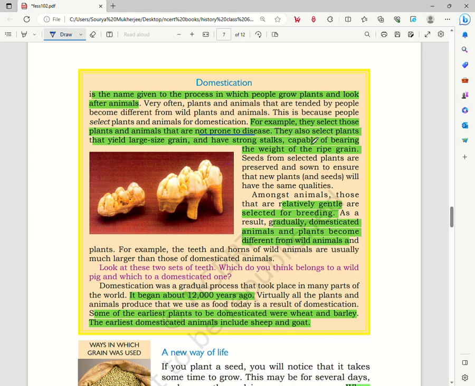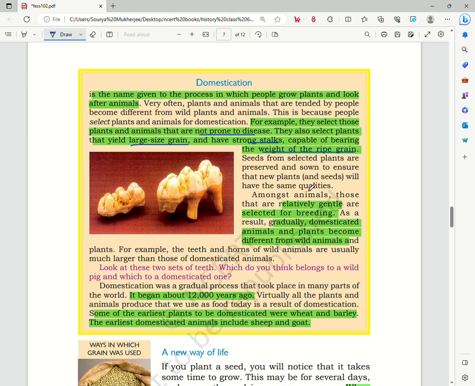They also select plants that yield large size grain, and have strong stalks capable of bearing the weight of ripe grain. So these kinds of species are promoted by the farmers, so that they have more harvest and can sustain themselves for a long time.